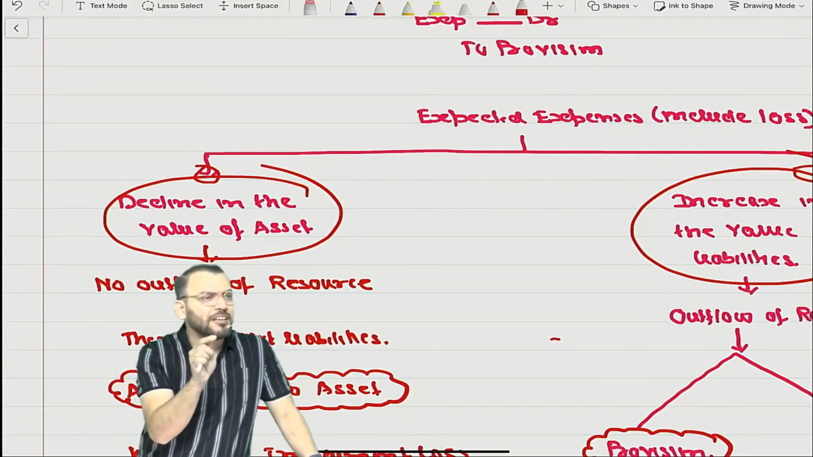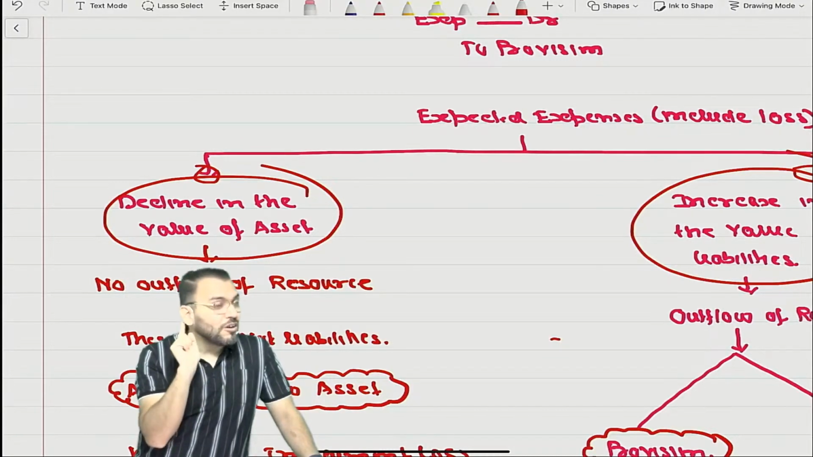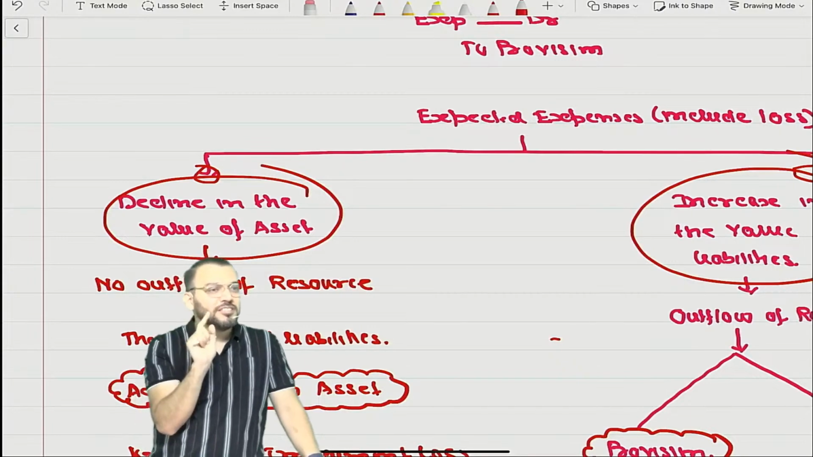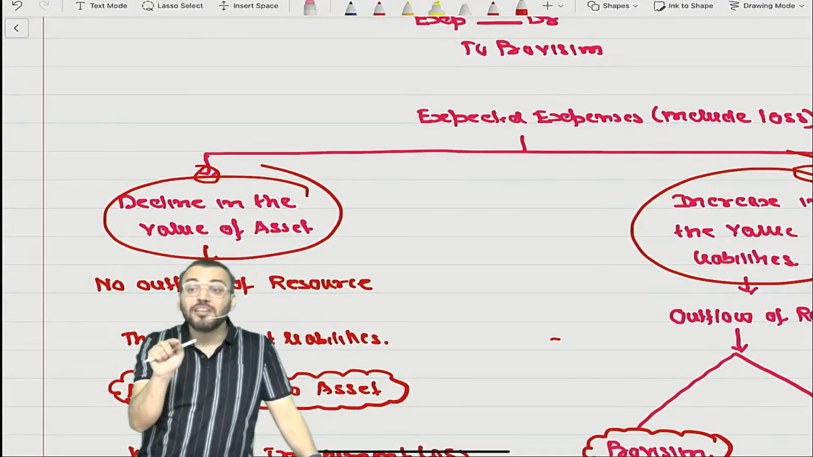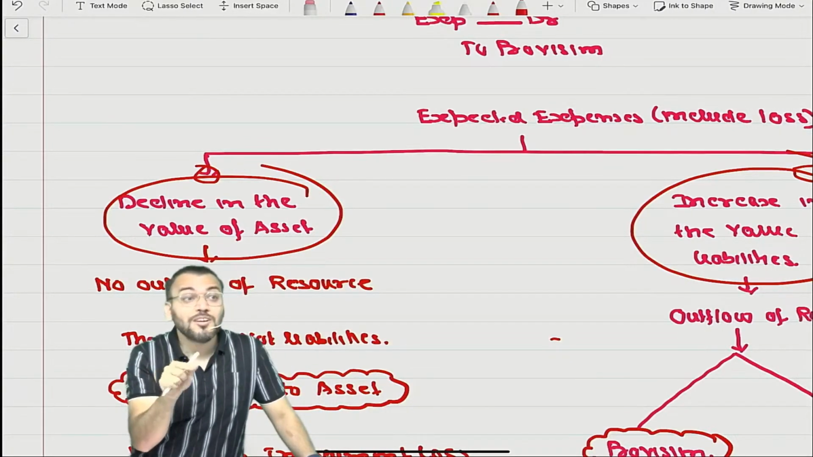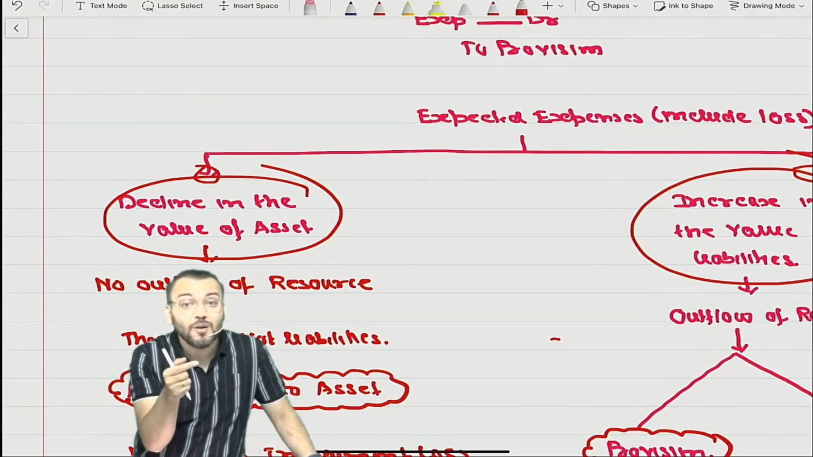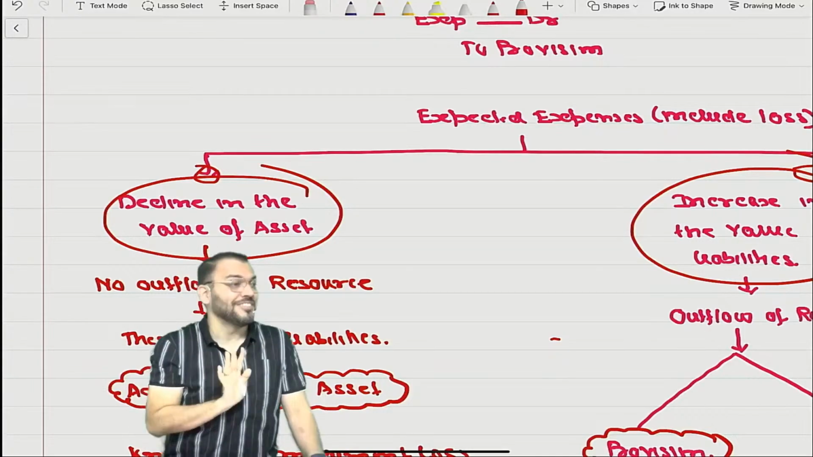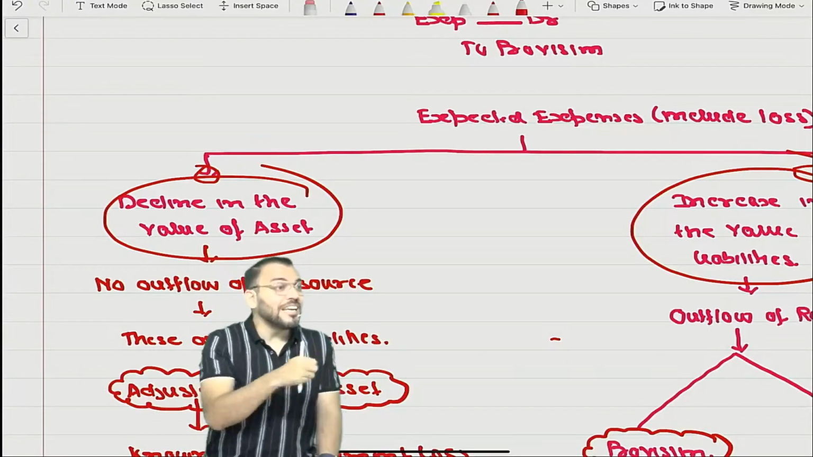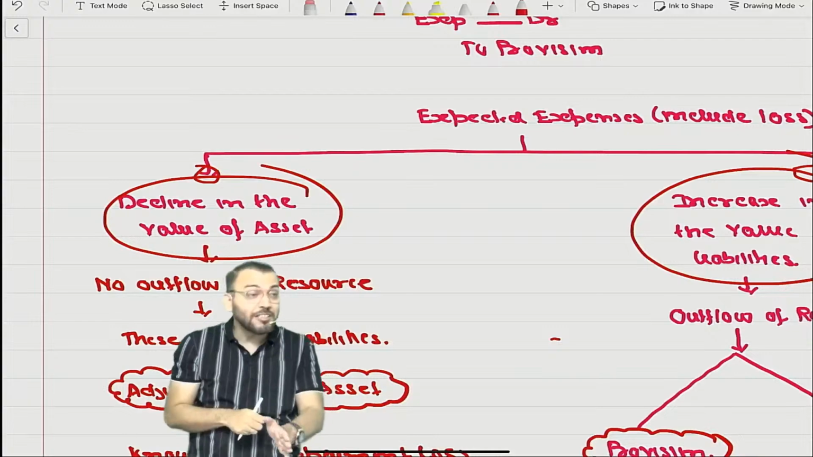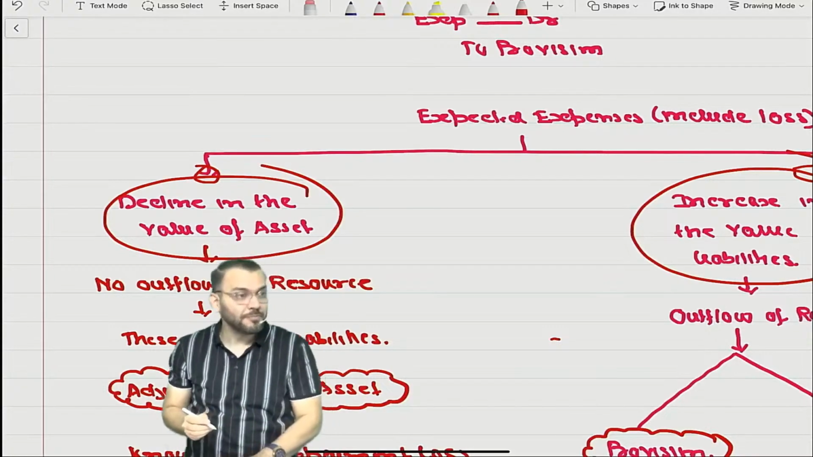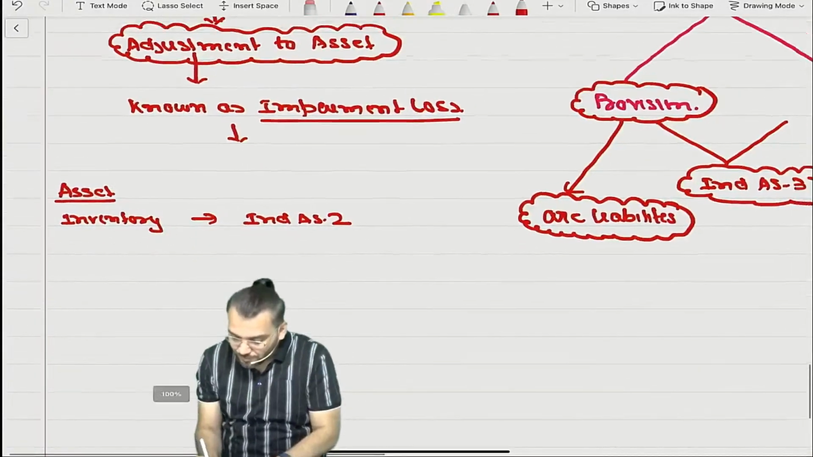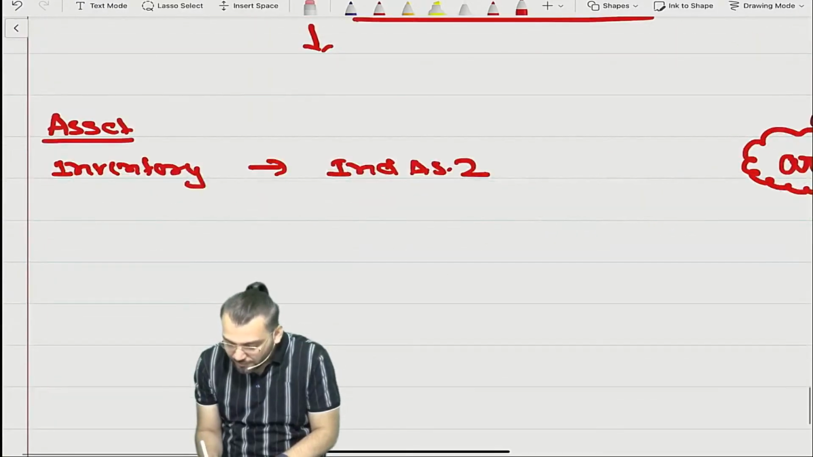In AS 2, inventory is measured at what value? Cost or NRV, net realizable value, whichever is lower. Why lower? Decline in the value of asset. That is impairment loss covered under AS 2. Already you have done that. That was also due to contingencies only. Correct? Then property, plant and equipment.